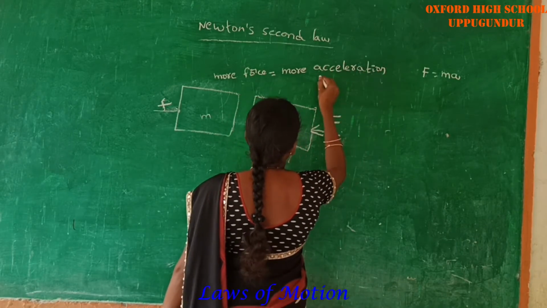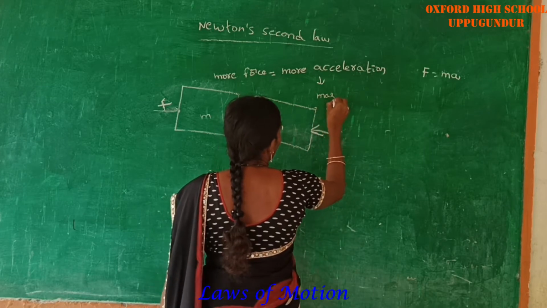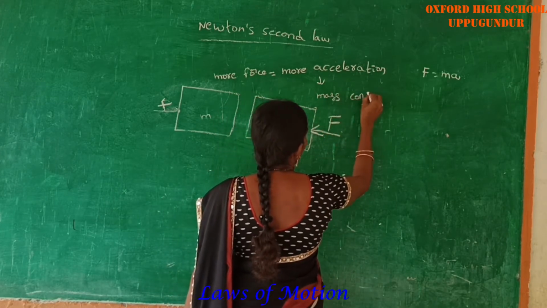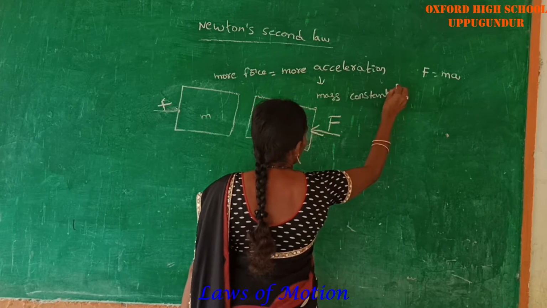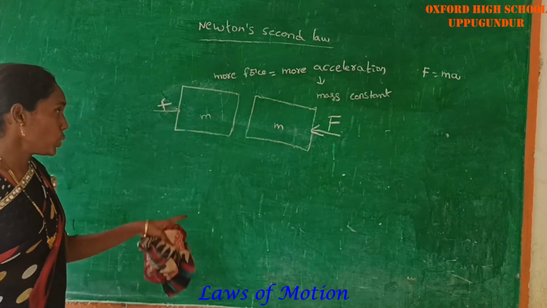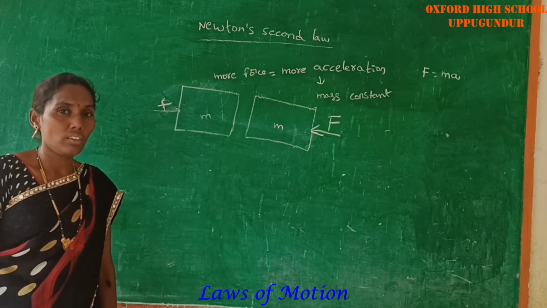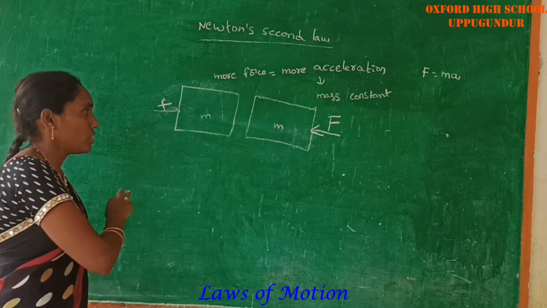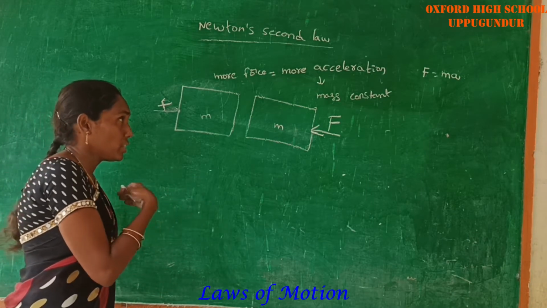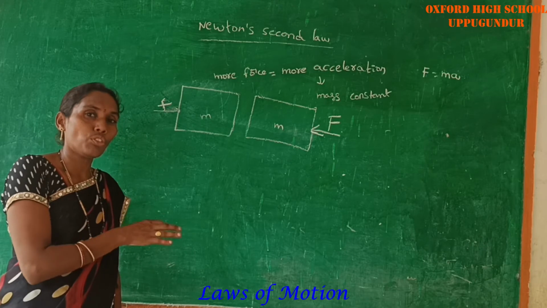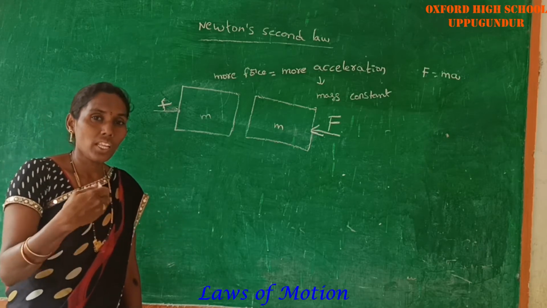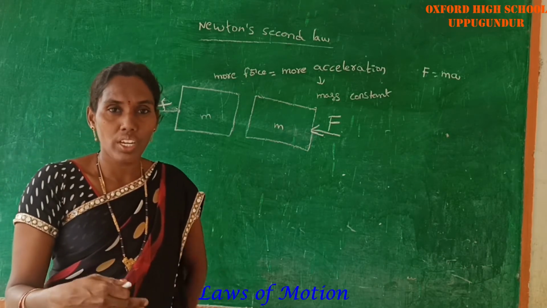In this case, the mass remains constant. Look at the board. For two bodies of equal mass, if we apply more force the body moves very fast, and if we apply less force the body moves very slowly.